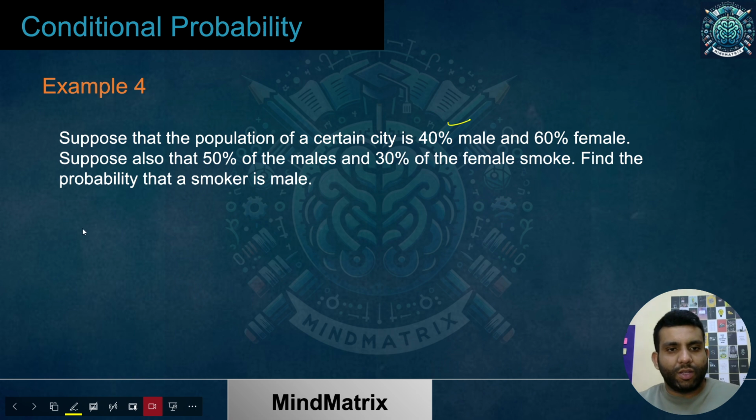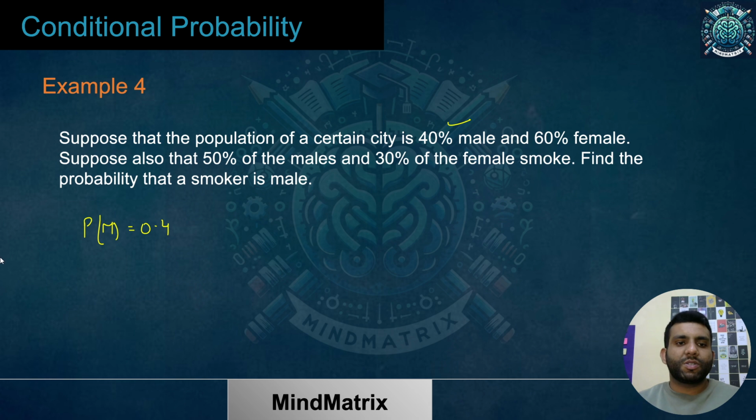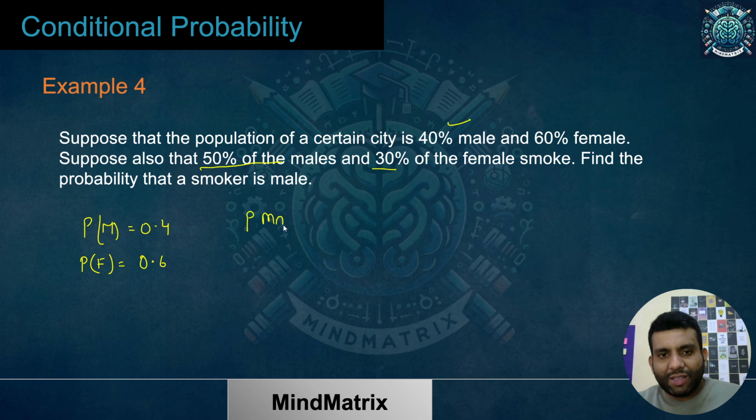40% male. So we know probability of male is 0.4. 60% are female. Probability of female is 0.6. Also 50% of the males and 30% of the females smoke. So what should I be writing over here? Should I be writing something like this as for smoke, or should I be writing something like this?